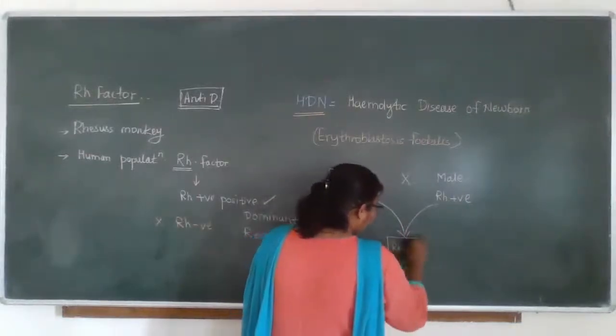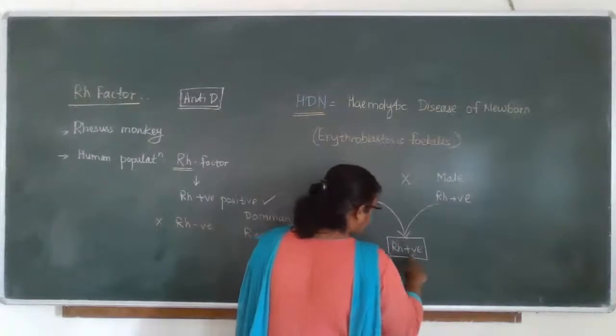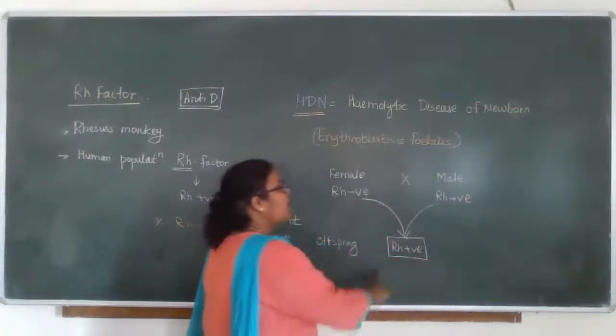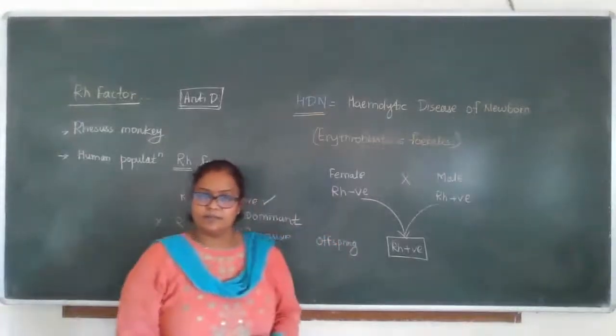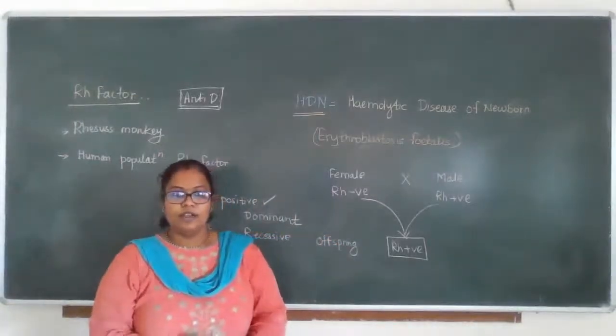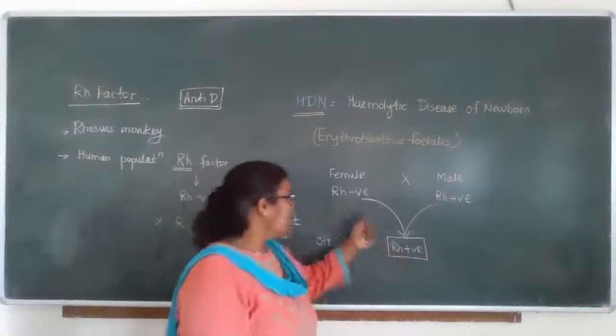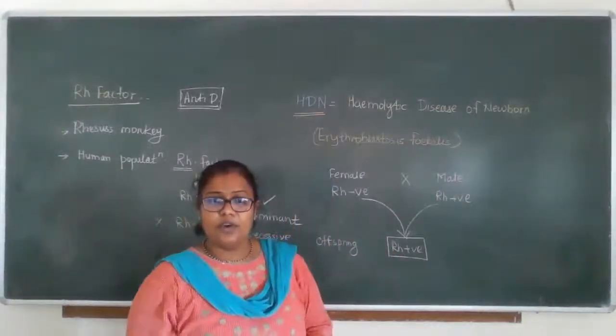But keep in mind, this Rh positive fetus is growing in the womb of an Rh negative mother. Clear? This fetus is growing inside the Rh negative mother.